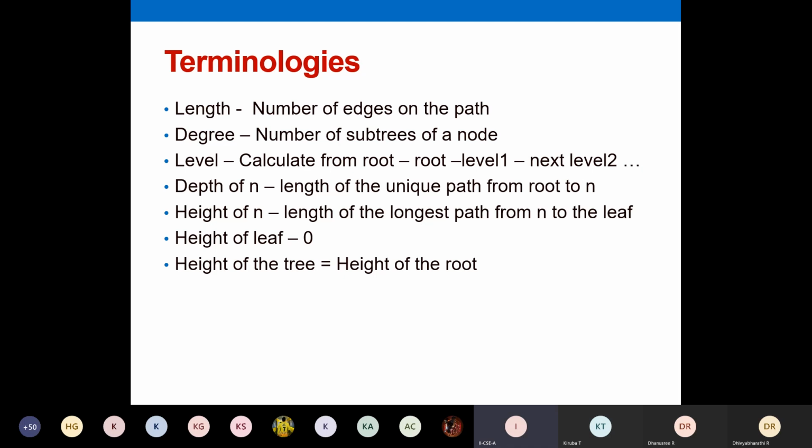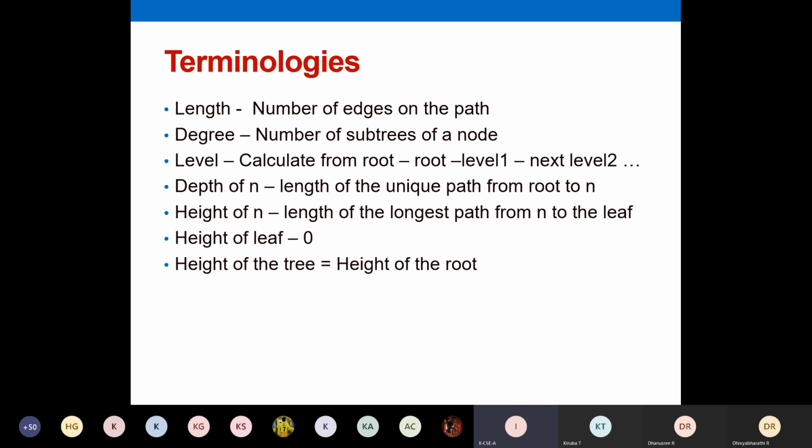And then degree is the number of subtrees of a node. In your example, the degree of your root node is going to be 3 because you had 3 branches. You had 3 subtrees, T1, T2 and T3. So the degree of that particular root node is 3. Similarly, you can calculate the degree for every node, for any particular node.